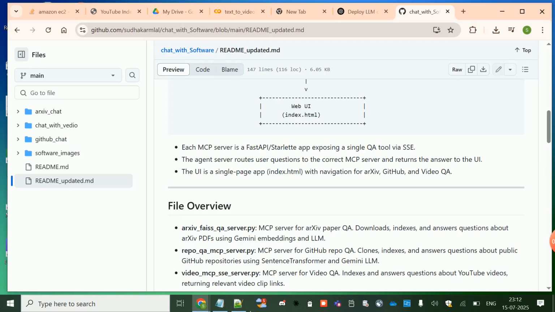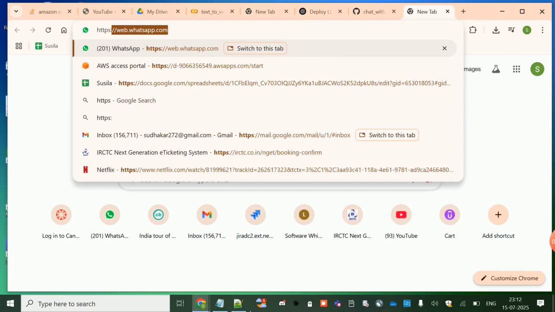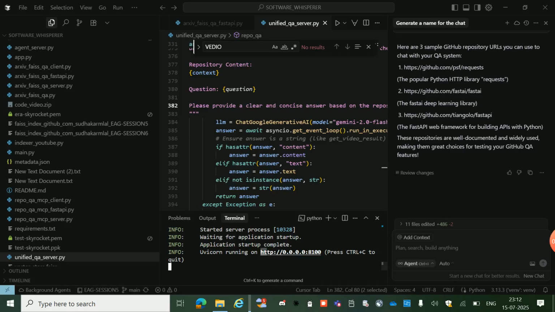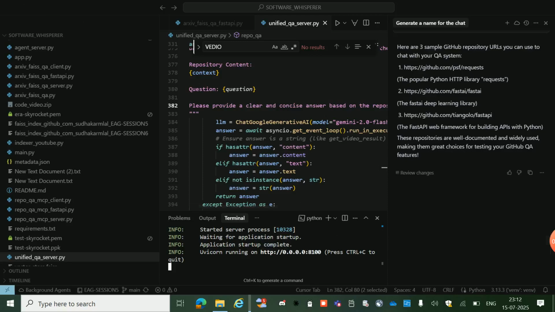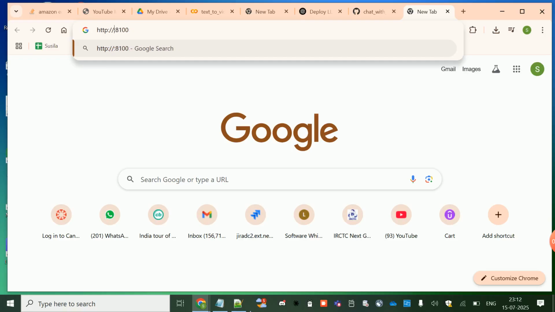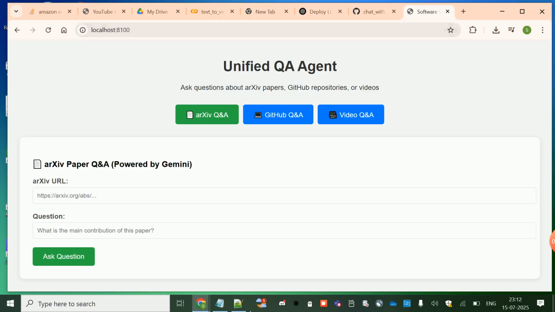Okay, let me open HTTP. So this is the server running. So let me try this, open this. As you can see, you have Arxiv, you have GitHub, you have video.